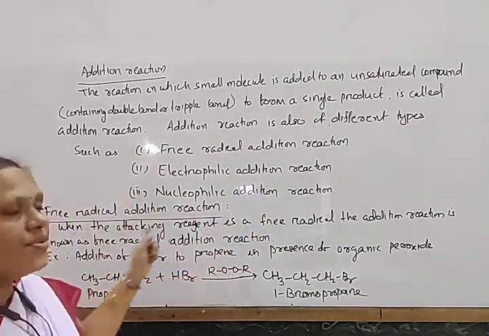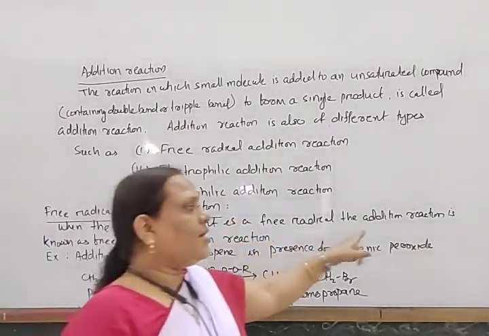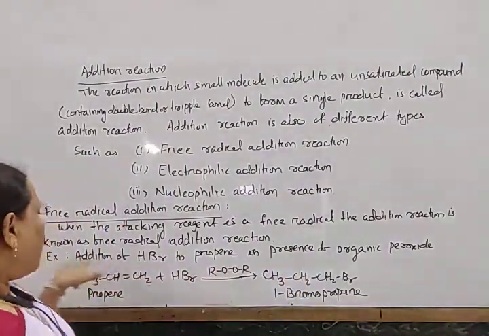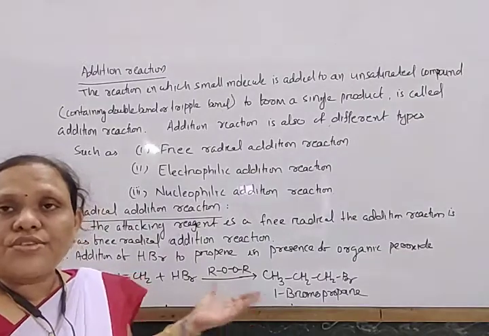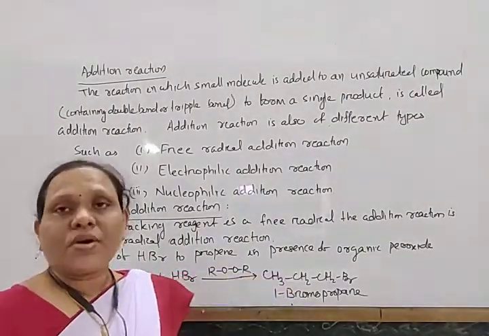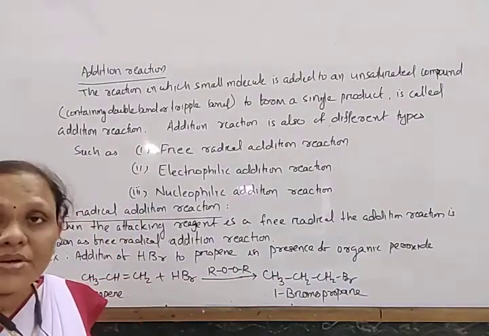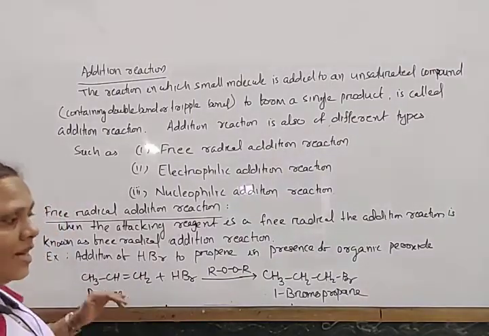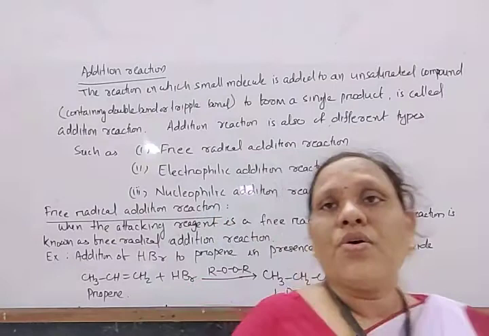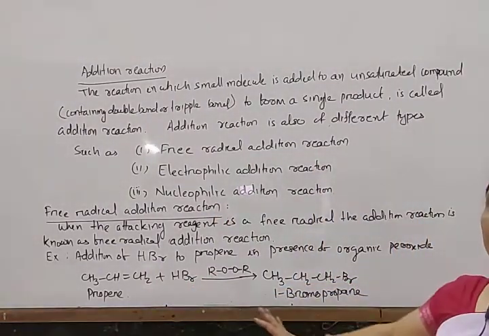So first come to free radical addition reaction. When the attacking reagent is a free radical, the addition reaction is known as free radical addition reaction. If the free radical first adds, that is known as the free radical addition reaction. Addition of HBr to propene in presence of organic peroxide. We will discuss the detail of this mechanism when we go through the chapter alkene. Here, just to give the information on what type of reaction this is, we are giving some examples.